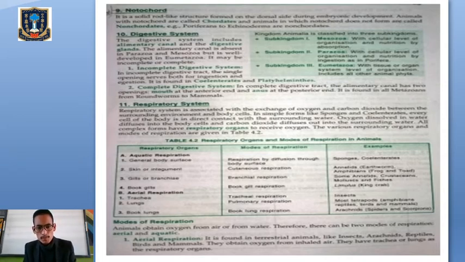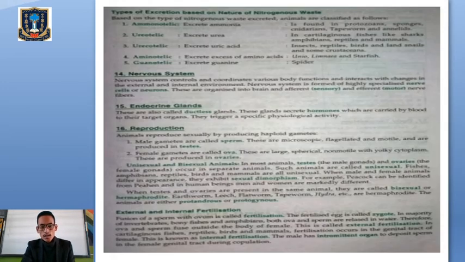Then we have the respiratory system, which is useful in the process of respiration. This system helps in the exchange of oxygen and carbon dioxide between the surrounding environment and the body cells. We have different modes of respiration. We have the aerial mode of respiration, which is found in terrestrial animals. Those animals that have the aerial mode of respiration have trachea and lungs as the respiratory organs.